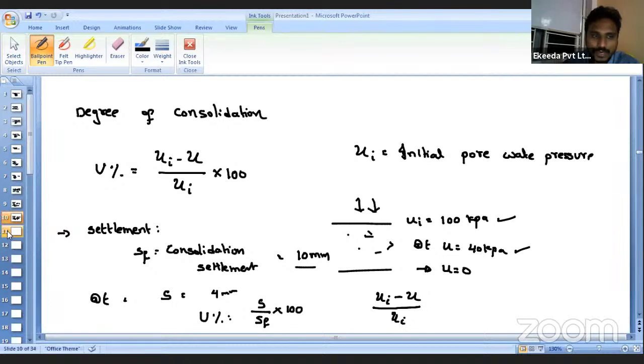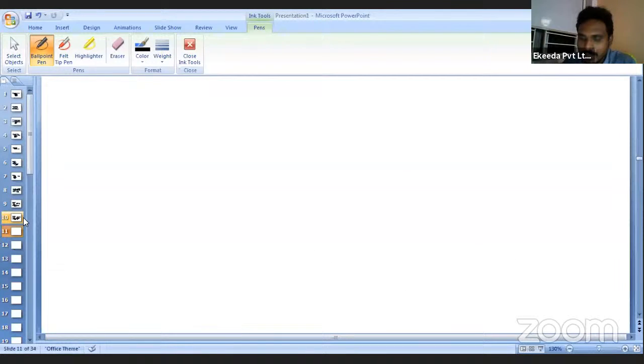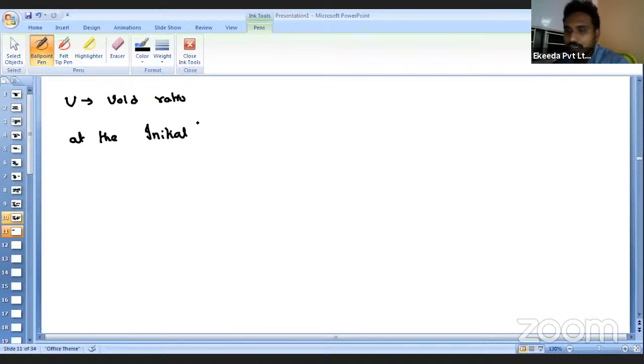So let us find out the degree of consolidation with respect to the void ratio. Okay. Now let us say at the initial time, that means immediately after the application of the pressure, will there be any consolidation?